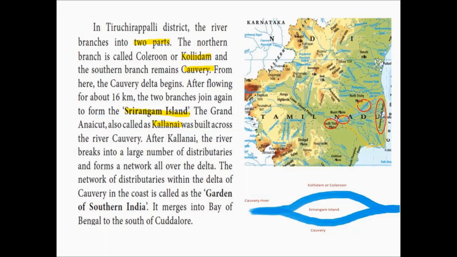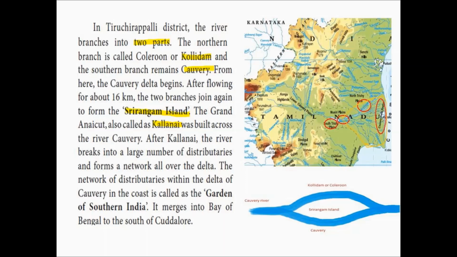The network of distributaries within the delta of Kaveri in the coast is called the Garden of Southern India. Even though the river is split, they are interconnected within the delta. This region is very fertile and helps in cultivation.